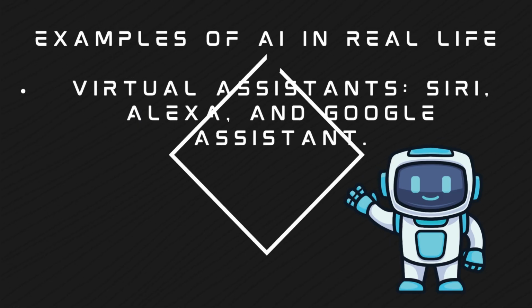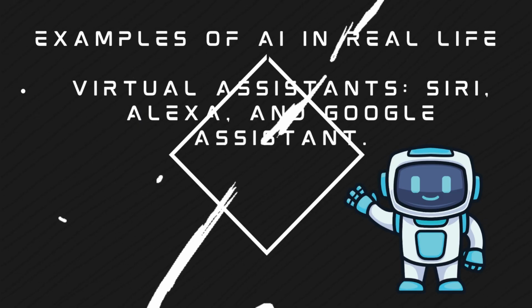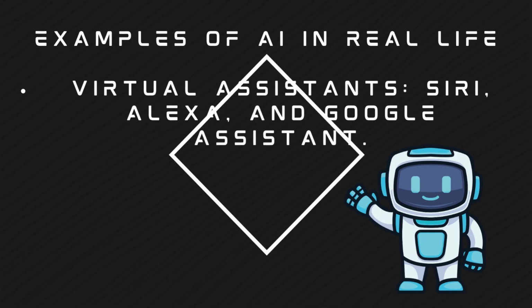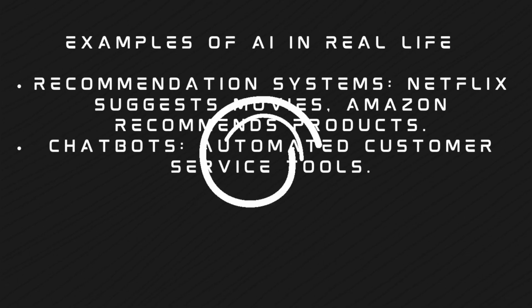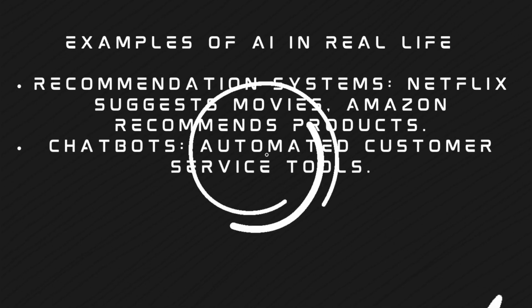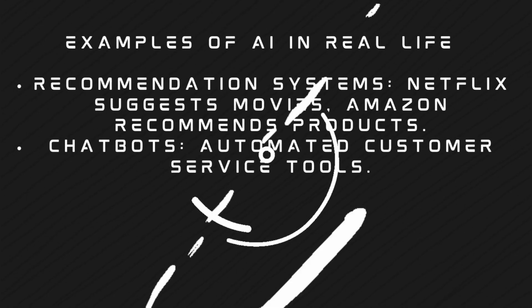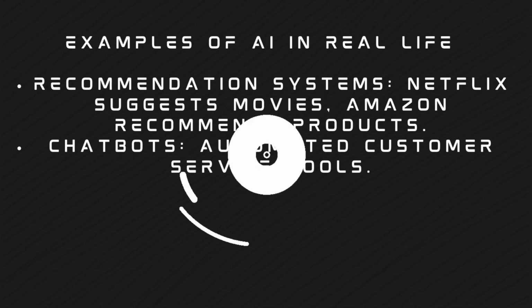decision-making. Examples of AI in real life: virtual assistants, Siri, Alexa, and Google Assistant. Recommendation systems: Netflix suggests movies. Amazon recommends products. Chatbots: automated customer service tools.